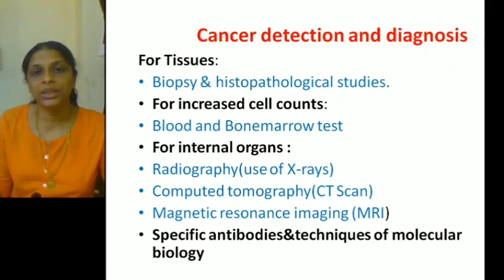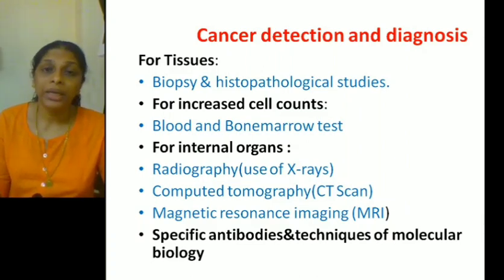Another method of detecting cancer is techniques of molecular biology. By detecting certain specific genes present in the body of a patient, we can detect whether that person is suffering from cancer or not. So these are some of the methods by which we can detect and diagnose cancer. Cancer can be detected in the tissues by biopsy and histopathological studies. In the blood, it can be detected by increased cell counts. We can do a blood test or a bone marrow test.